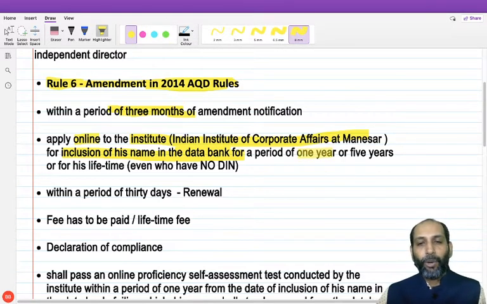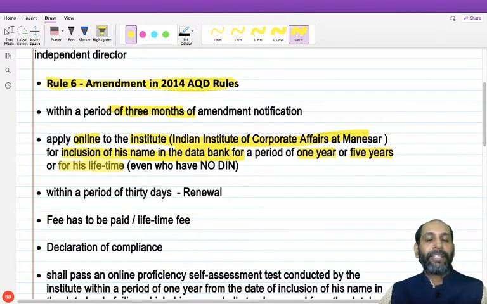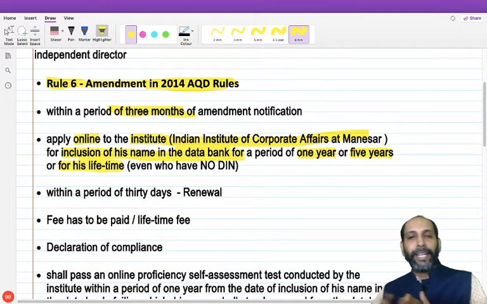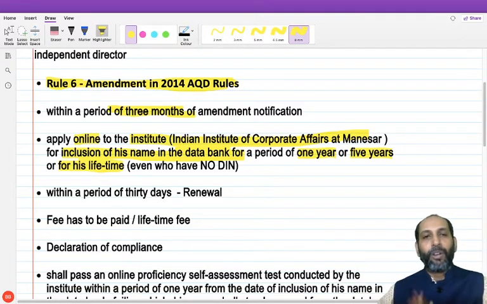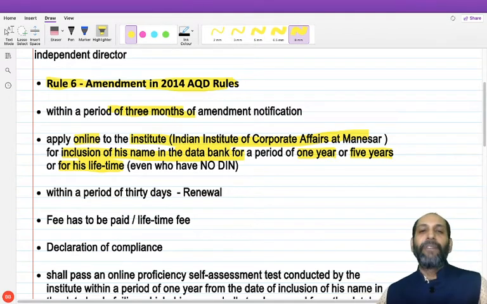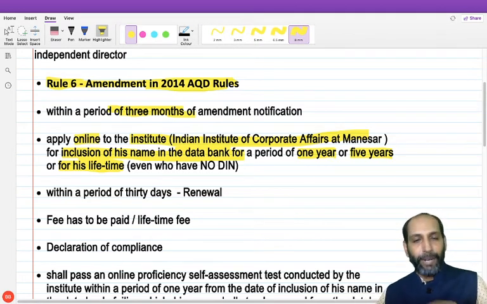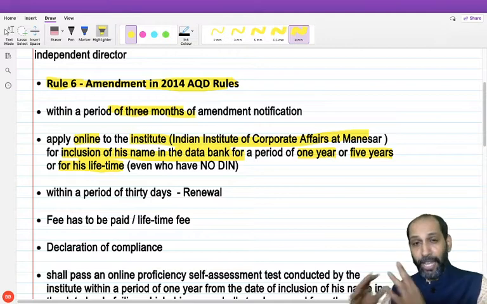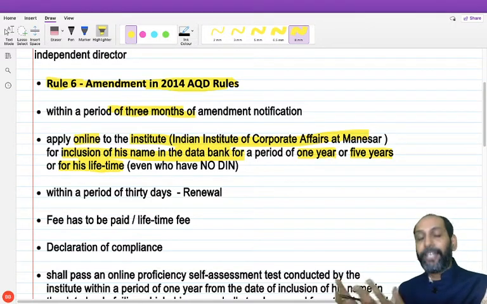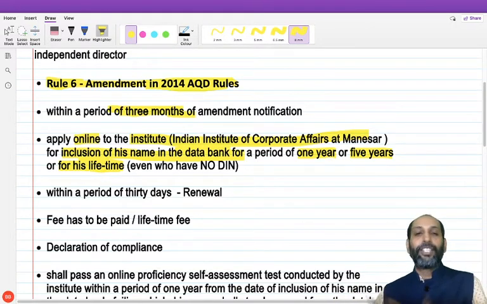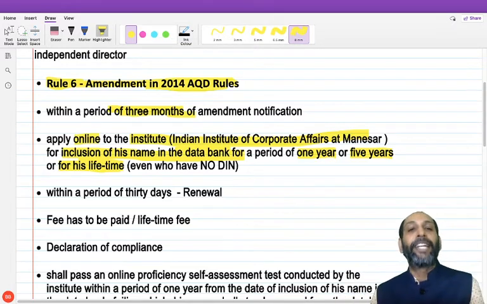One is they can be enrolled for 1 year, or for 5 years, or for lifetime. So this is very important, that there are three types of enrollment. Either for 1 year they can enroll, or for 5 years they can enroll, or for lifetime they can enroll. Mind you, even a person who does not have a DIN number can voluntarily apply for independent director, because he may have the intention to be a director of a company in future. So DIN number is not a prerequisite as far as data bank inclusion is concerned. That is point number 2.